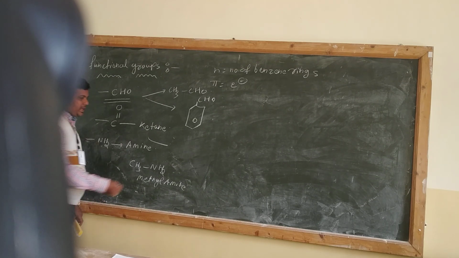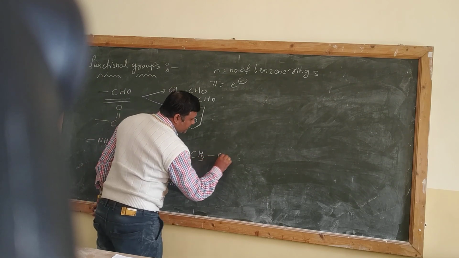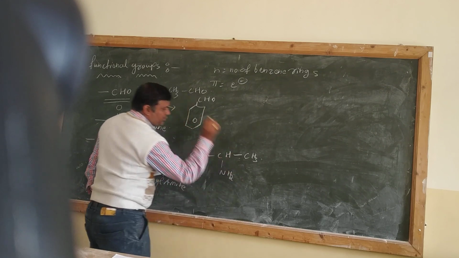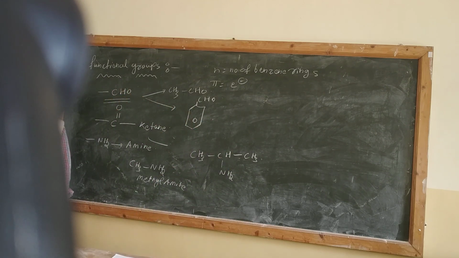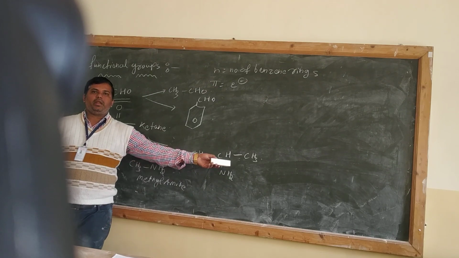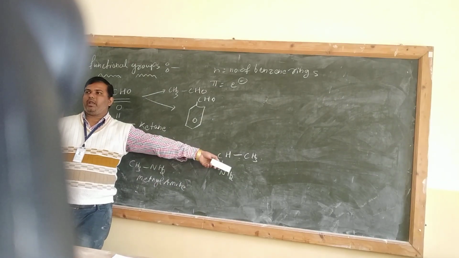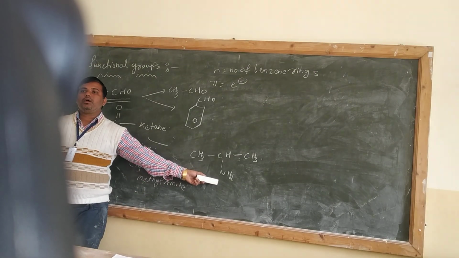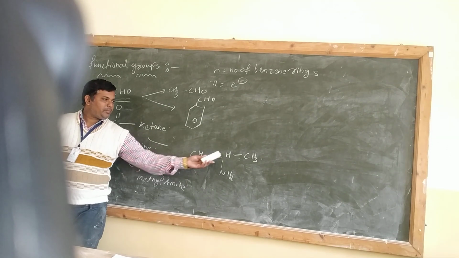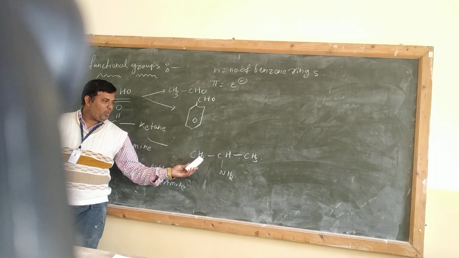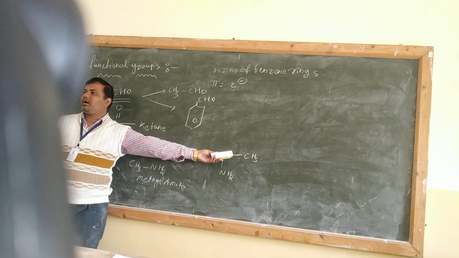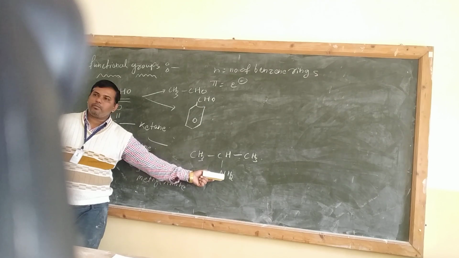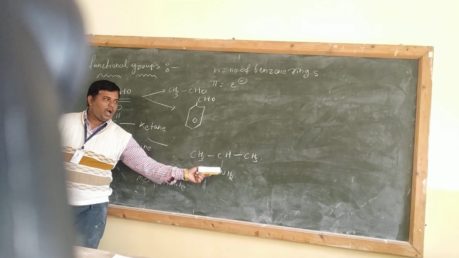Okay, अगर मैं इससे ये भी प्रिपेयर कर सकता हूं CH3 CH CH3 and NH2. Okay, now what is the name of this compound? 2-aminopropane, right? Why 2-aminopropane? Because at second position we have what? Amino group. And what is the parent hydrocarbon? 1 2 3. अगर 3 कार्बन होगा तो क्या बोलेंगे हम लोग उसको? प्रोपेन. So at second position we have an amino group, 2-aminopropane.